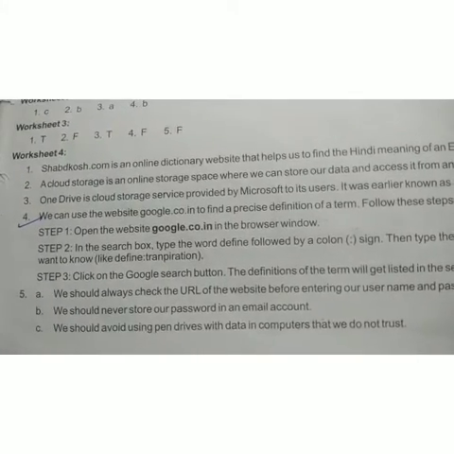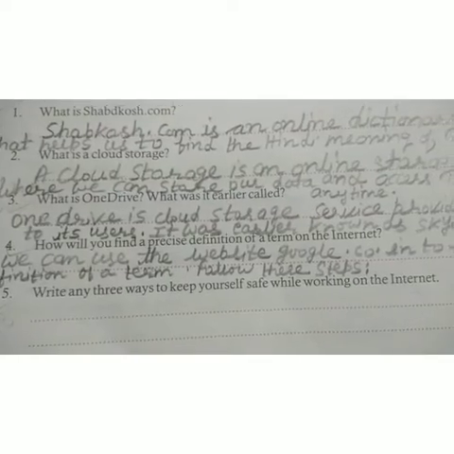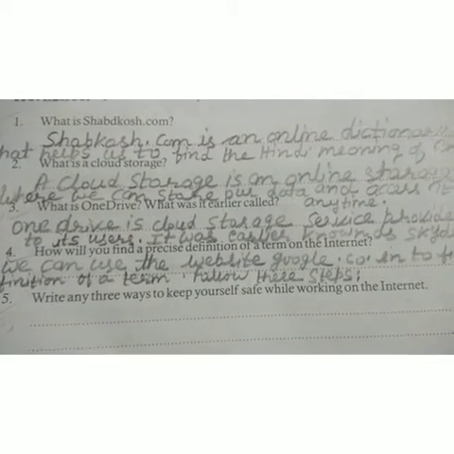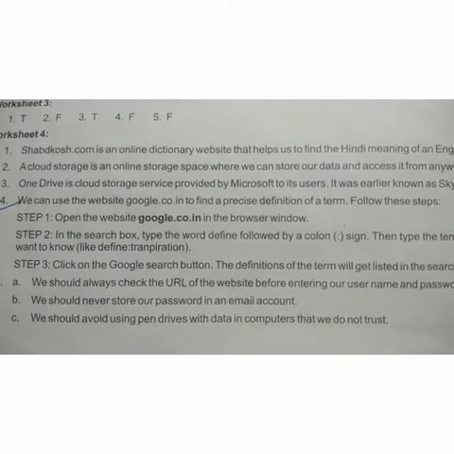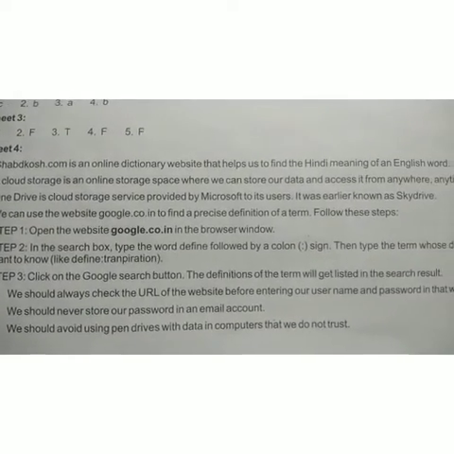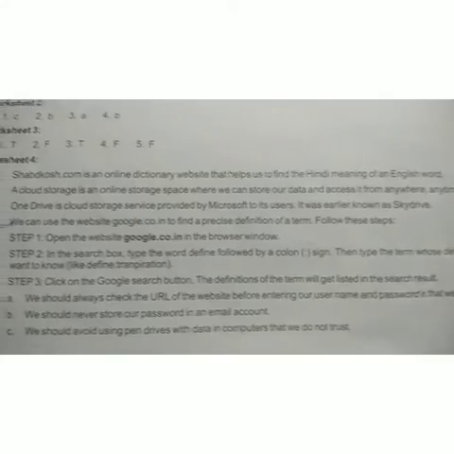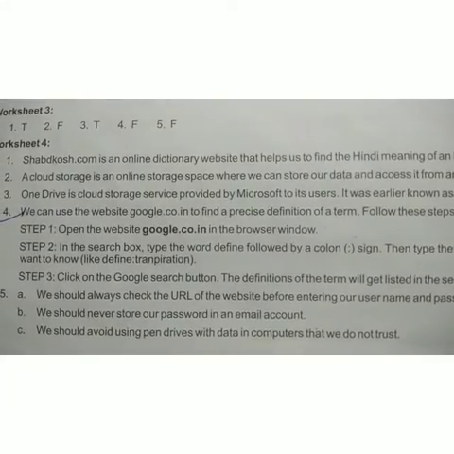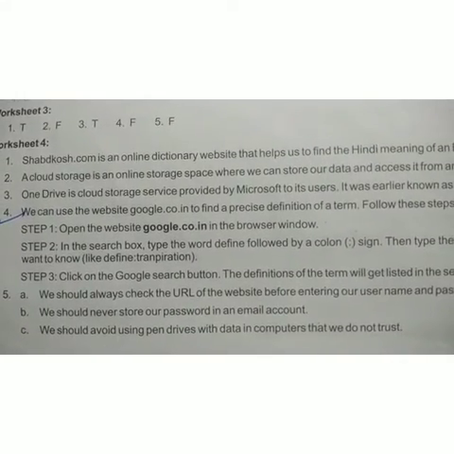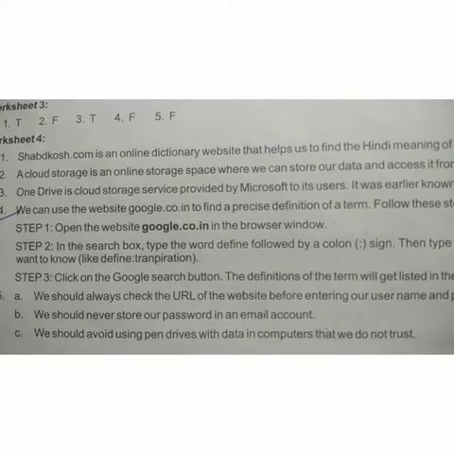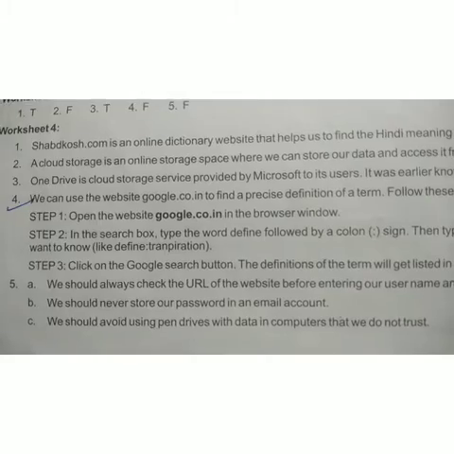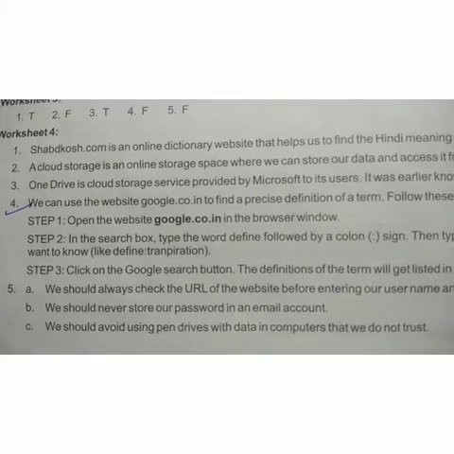Okay, students. Now last question, write any 3 ways to keep yourself safe while working on the internet. So the answer is, we should always check the URL of the website before entering our user name and password on that website. We should never store our password in an email account. Then last, students, we should avoid using a pen drive with data in computers that we do not trust. So it's your answer number 5, students. So complete it properly, question answers in your notebook.